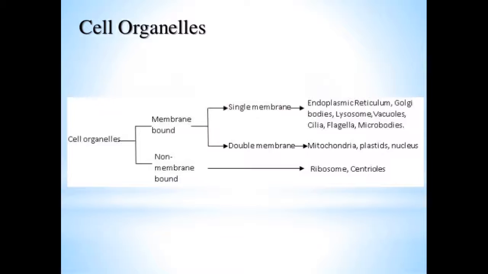Cell organelles: the organs of the cell are known as cell organelles. There are two types, membrane bound and non-membrane bound cell organelles. Membrane bound cell organelles are single membrane and double membrane. Single membrane cell organelles are endoplasmic reticulum, Golgi bodies, lysosomes, vacuoles, cilia, flagella, microbodies. Double membrane: mitochondria, plastids, nucleus. Non-membrane bound structures: ribosomes and centrioles.